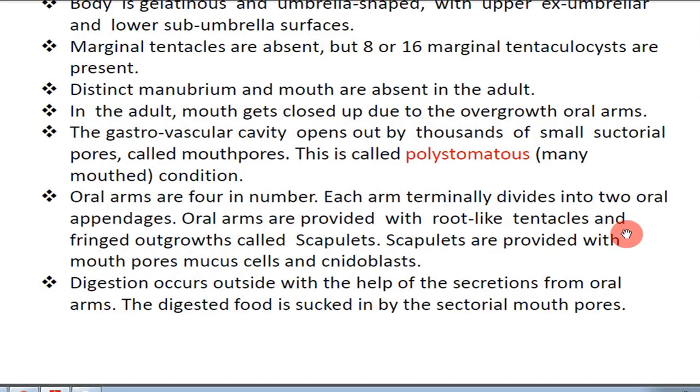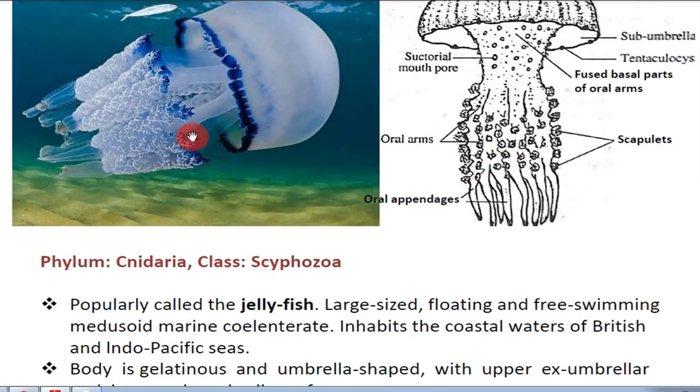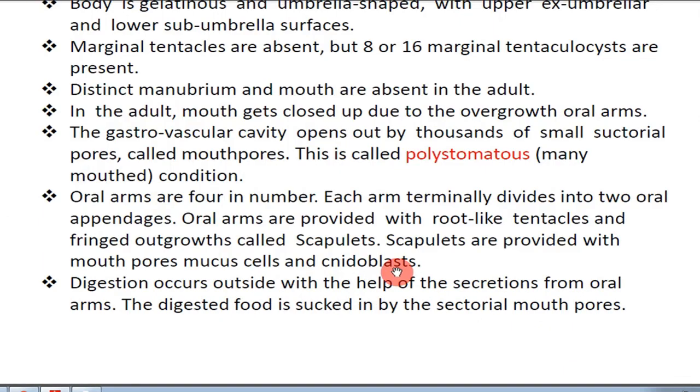Oral arms are provided with root-like tentacles and fringed outgrowths called scapulets. These scapulets are provided with mouth pores, mucus cells and cnidoblasts. Here you can see on these oral arms there are some outgrowths, called fringed outgrowths. These outgrowths are provided with cnidoblast cells, mucus cells and also many mouth pores.